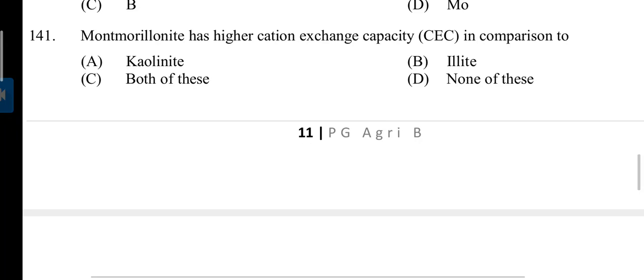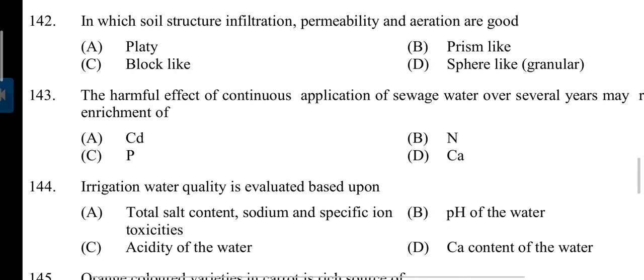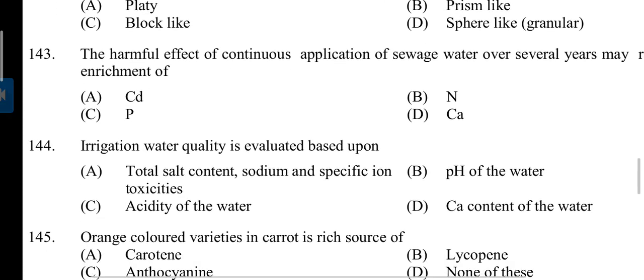Montmorillonite has higher cation exchange capacity, CEC, in comparison to? Answer is C. Both of these, kaolinite and illite. Question 142. In which soil structure are infiltration, permeability and aeration good? Answer is D. Sphere-like or granular. 143.